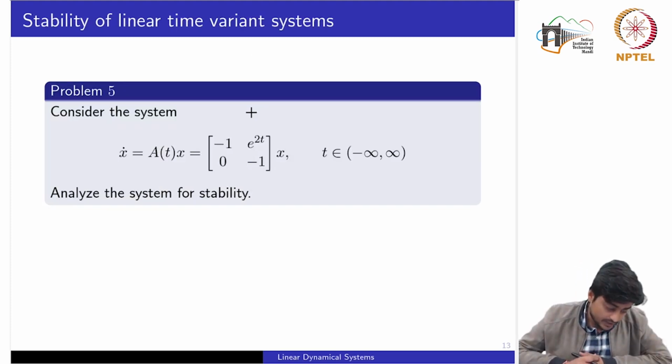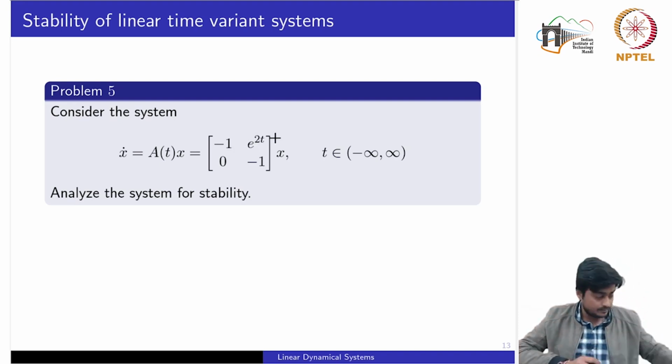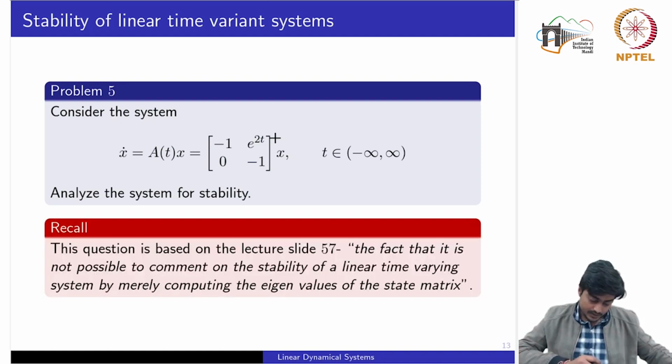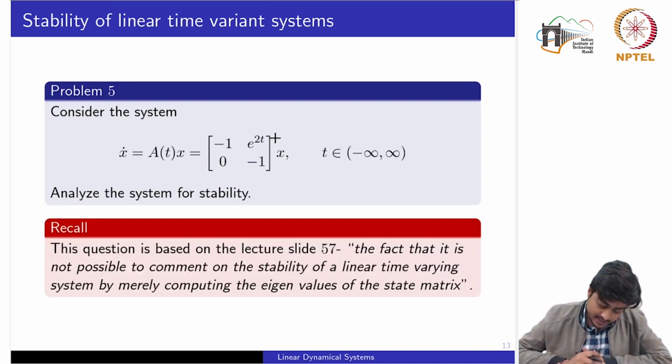So problem 5 deals with the stability of linear time varying systems. Consider the homogeneous system once again, where A of t is given by this matrix, which is a time dependent matrix. So we want to analyze this system for stability. This question is based on lecture slide 57, where I quote one of the statements from that slide: it is not possible to comment on the stability of a linear time varying system by merely computing the eigenvalues of the state matrix.